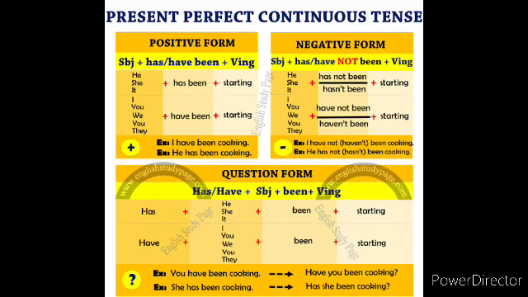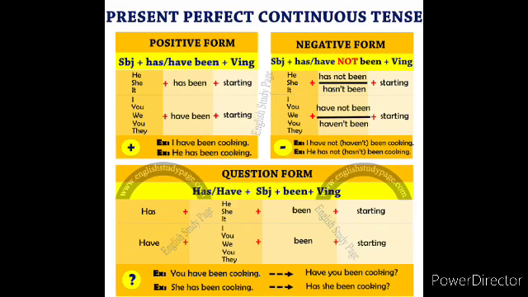He has not been starting. She has not been starting. It has not been starting. They have not been starting. We have not been starting. I have not been starting. So this is the way we need to write the negative form in the present perfect continuous tense, children.